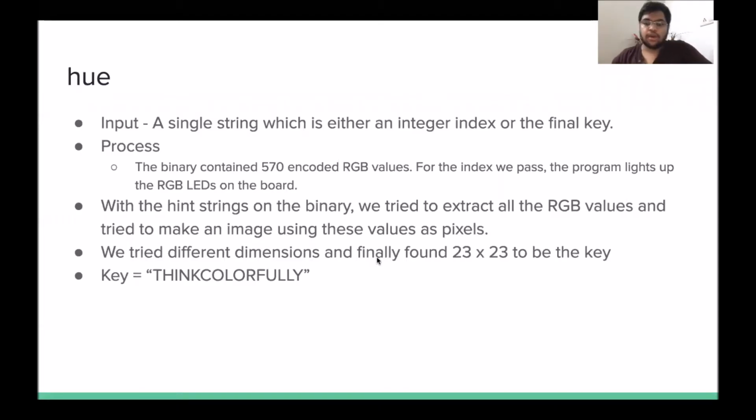The challenge U contained 570 encoded RGB values. It accepted an integer as the index of this array of RGB values and lit the LED according to them. With hints in the binary, we got to know that these are the RGB values of pixels. We tried to convert it into an image and found the key thing colorfully.